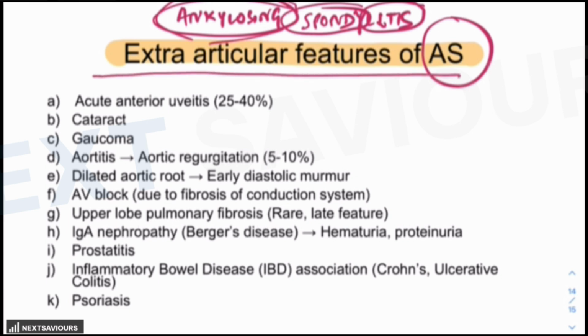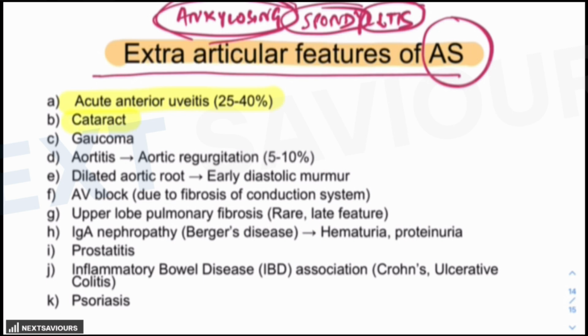Like, if you remember, red eyes were given in the question, right? In 2023, I suppose. In 2022 also, there was a question on the red eye along with all the other features of ankylosing spondylitis. As you know, acute anterior uveitis is the most common extra-articular manifestation, which is unilateral, presenting with painful red eye, photophobia, blurred vision, increased lacrimation, recurrent episodes. So these are the things which could be provided to you in the question.